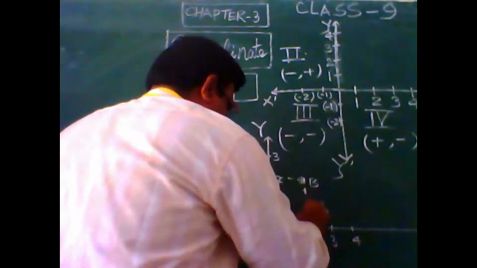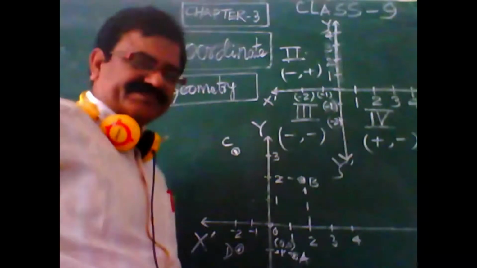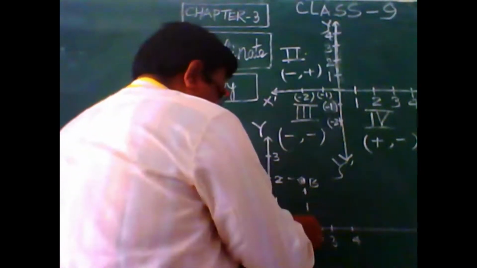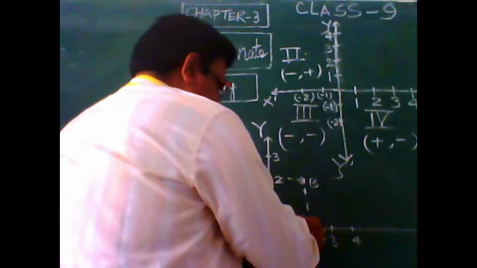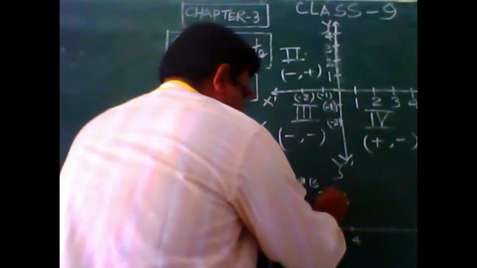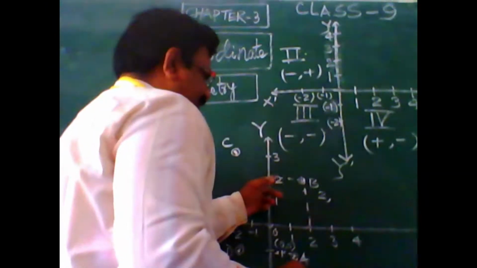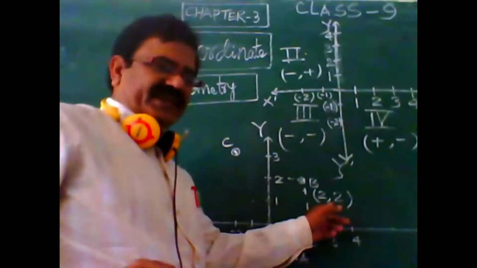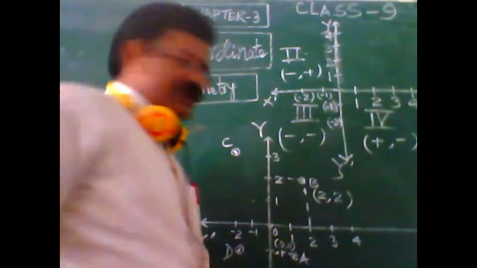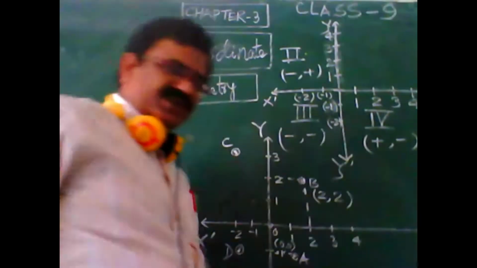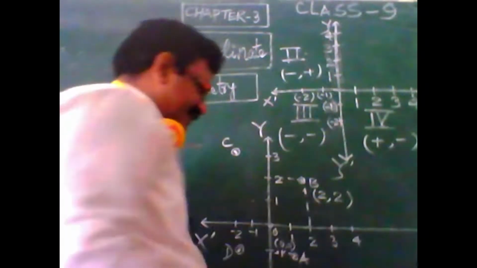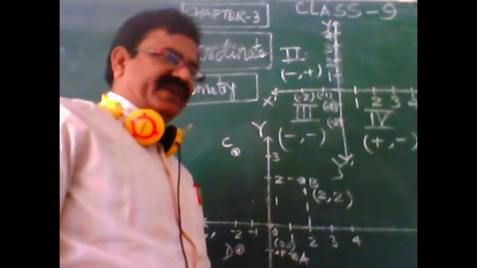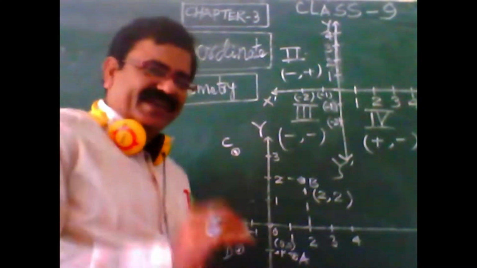We can draw the perpendicular line, and if I ask what is the distance in the x direction, that is 2, and what is the distance in the y direction, that is also 2. So (2, 2) is the coordinate of the given point B. So students, very easily you can find the coordinates of a given point in a specific plane.